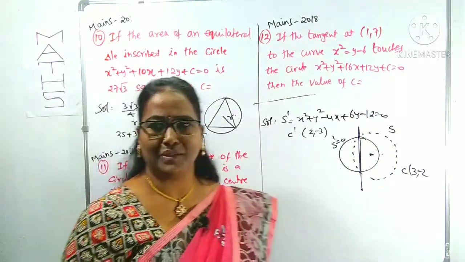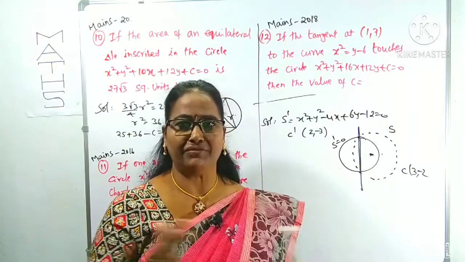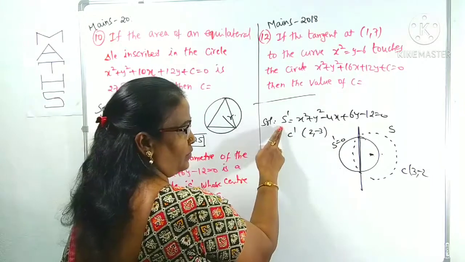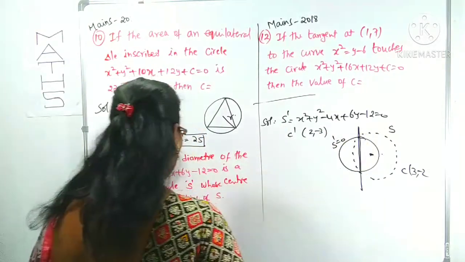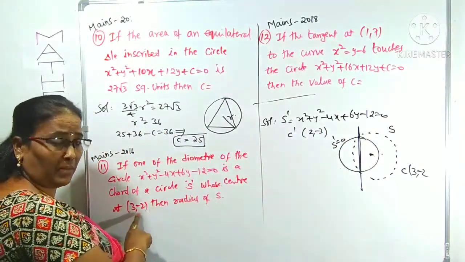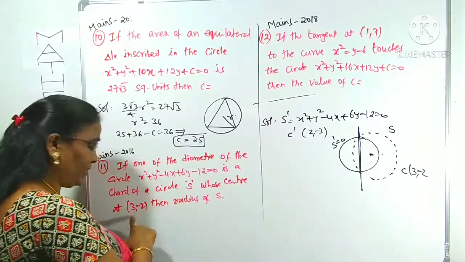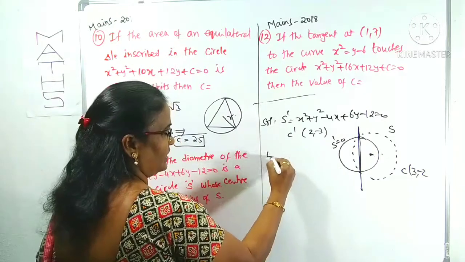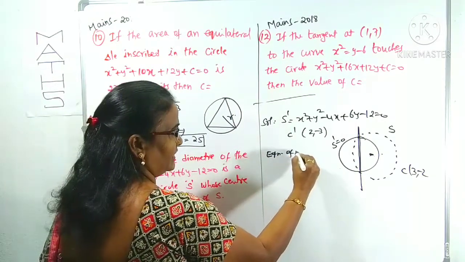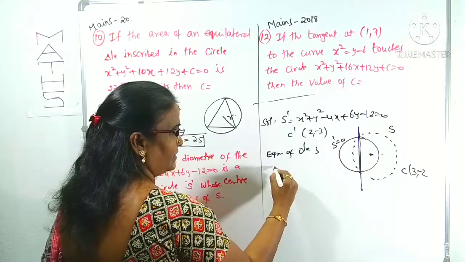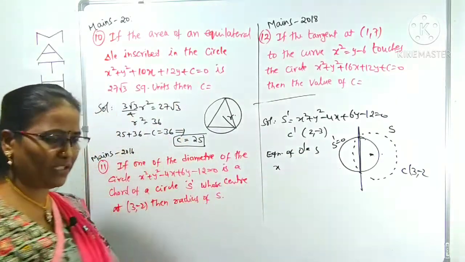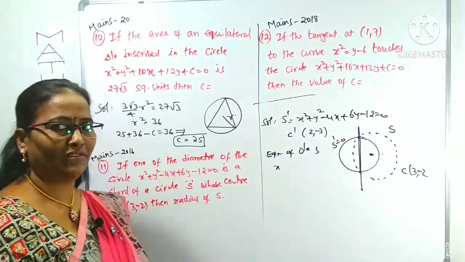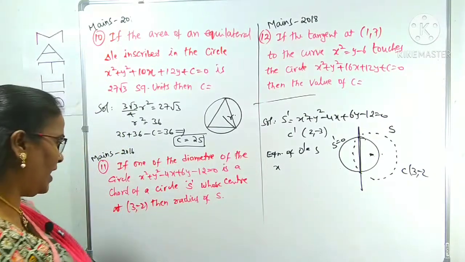You know, the common chord is simply the difference of the circles S and S dash. You know only S dash; we have to find the S circle. The S circle's center is 3 comma minus 2. We don't know the radius. Suppose the radius is r. The equation of circle S, according to the formula, with center and radius: x minus h whole square plus y minus k whole square equals r square.